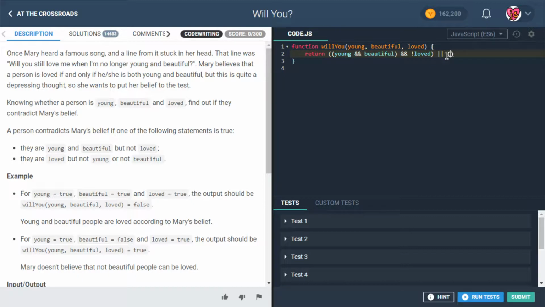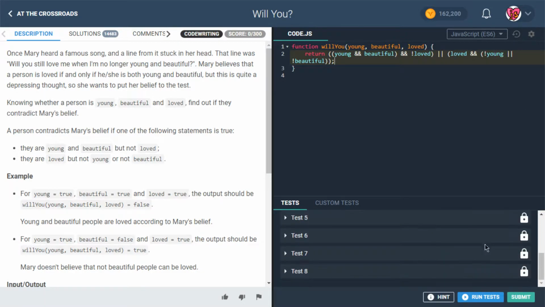Or the other situation is if they're loved but not young or not beautiful. Okay, so let's try that. Loved, that part's true, and not young, or not beautiful. Okay, so are those the cases we're looking for? Let's run this. Okay, cool, that seems like it's working.